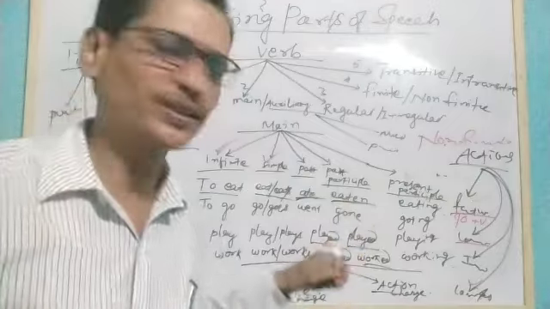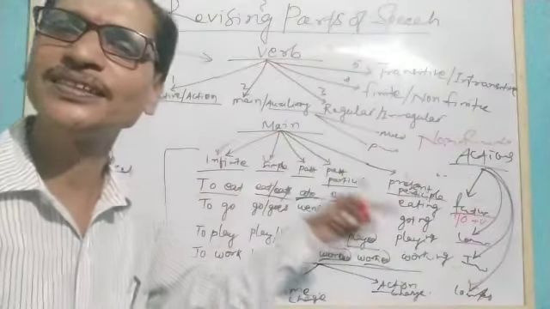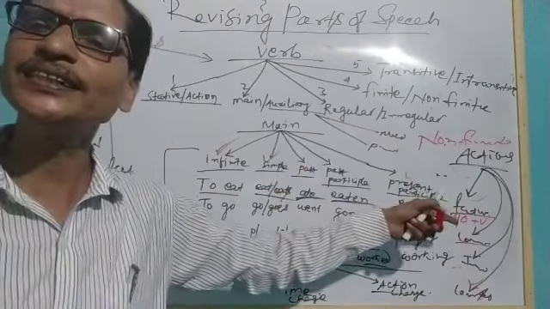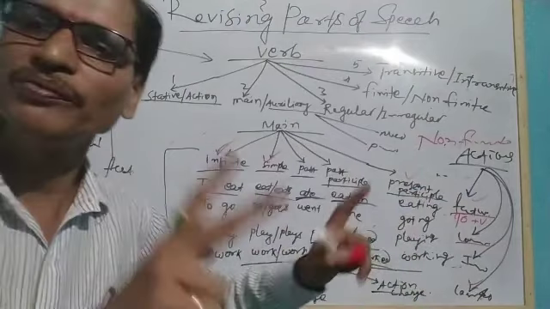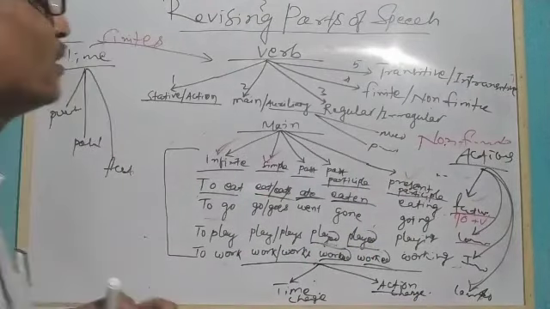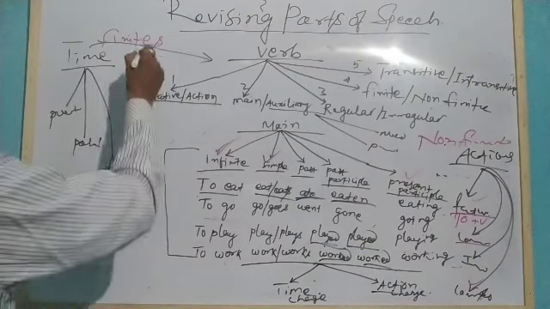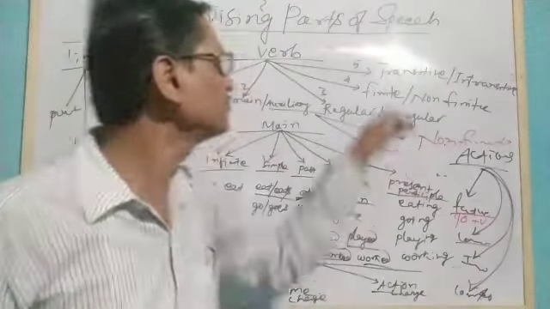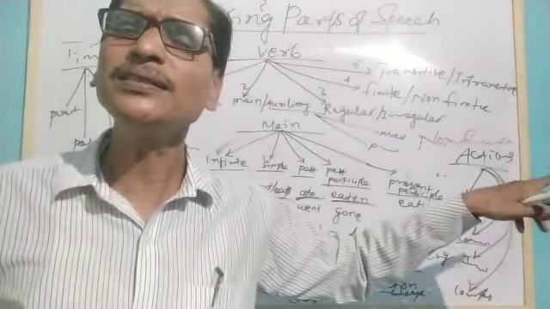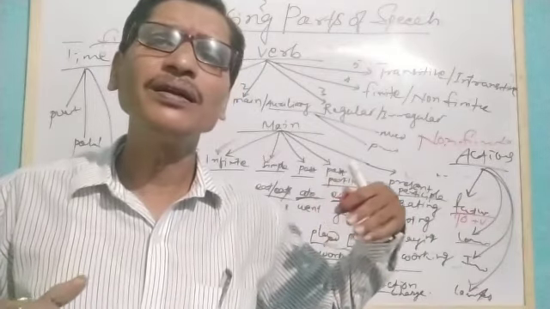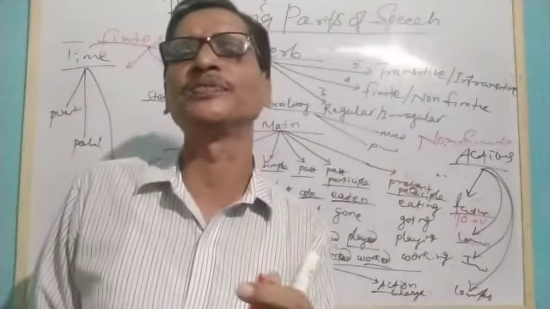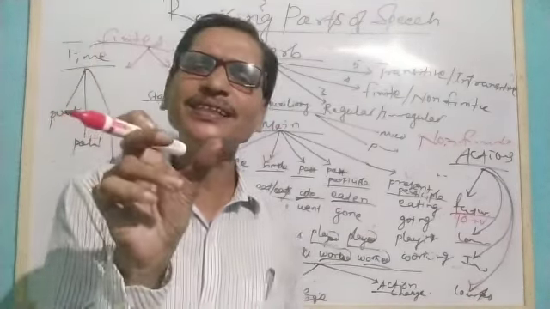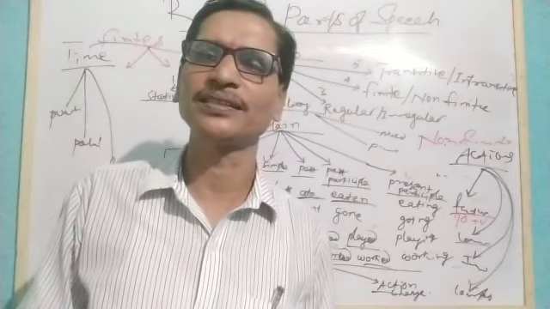Verbs form change for two causes. Time change, action change. When forms change with the changes in time, they are finite. When forms change in action, non-finite. Very clear. And when we are talking about finite verbs, they again have been used in two ways. One is transitive, another is intransitive. Transitive means when in our sentence after the verb there is an object. Hari reads newspaper. Here the reads is a verb and after this there is an object, newspaper.